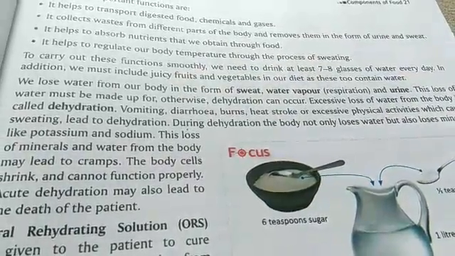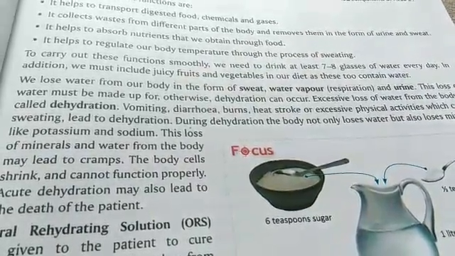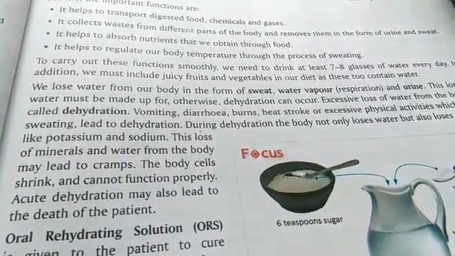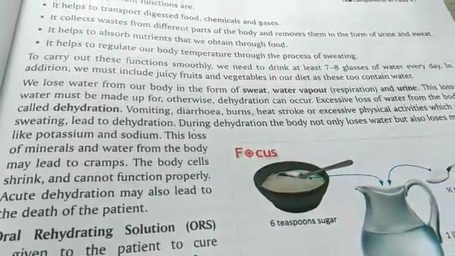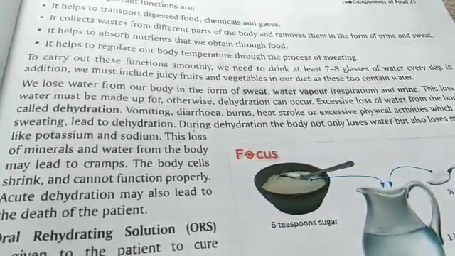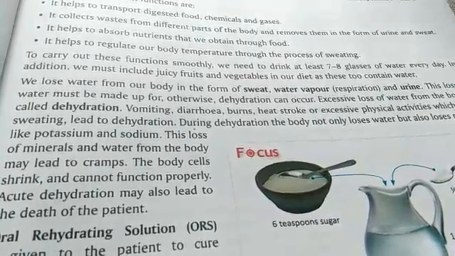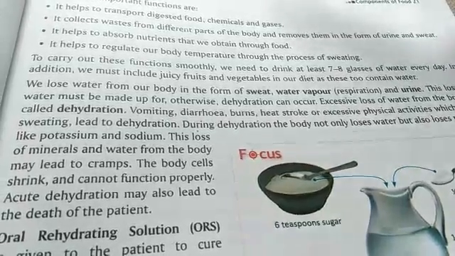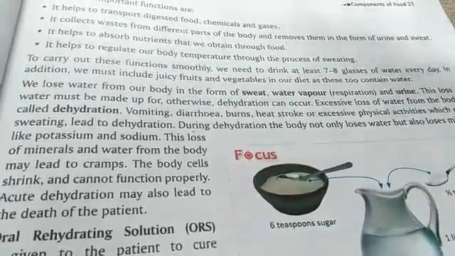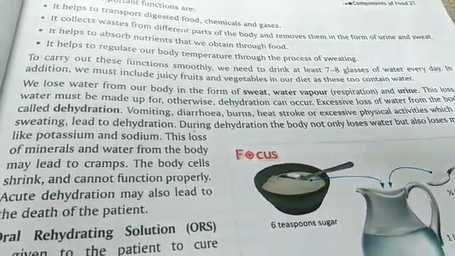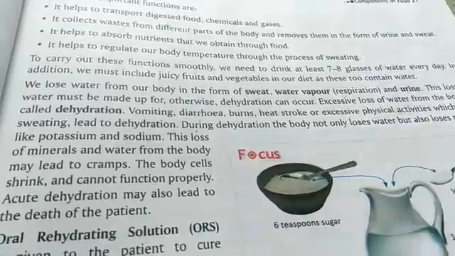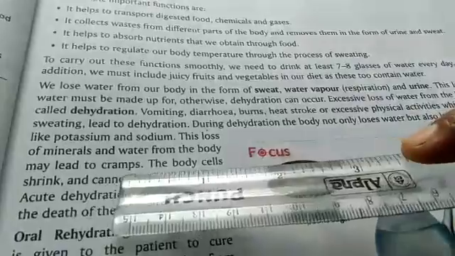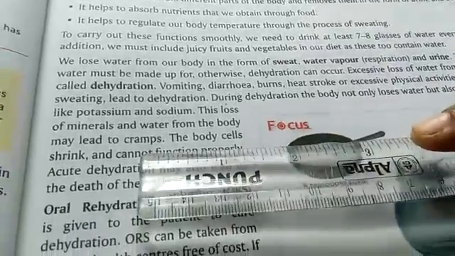This loss of minerals and water may lead to cramps, such as muscle cramps and hand cramps.